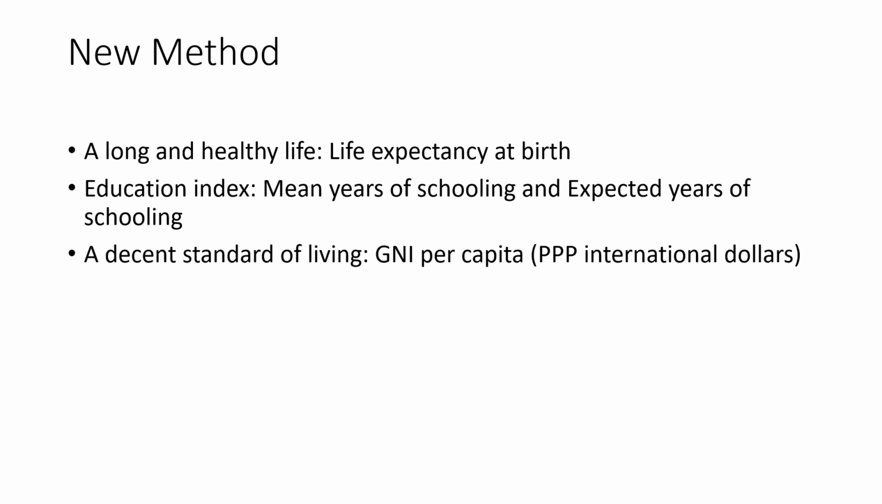Now coming to the new method, the difference is that they have made some changes with respect to the sub indicators. Here, as per the new method, they have gone for a long and healthy life by taking the life expectancy at birth. Then they have gone for the education index. For the education index, they have taken the mean years of schooling and expected years of schooling. And for standard of living, a decent standard of living is considered by taking the GNI per capita, PPP international dollars.